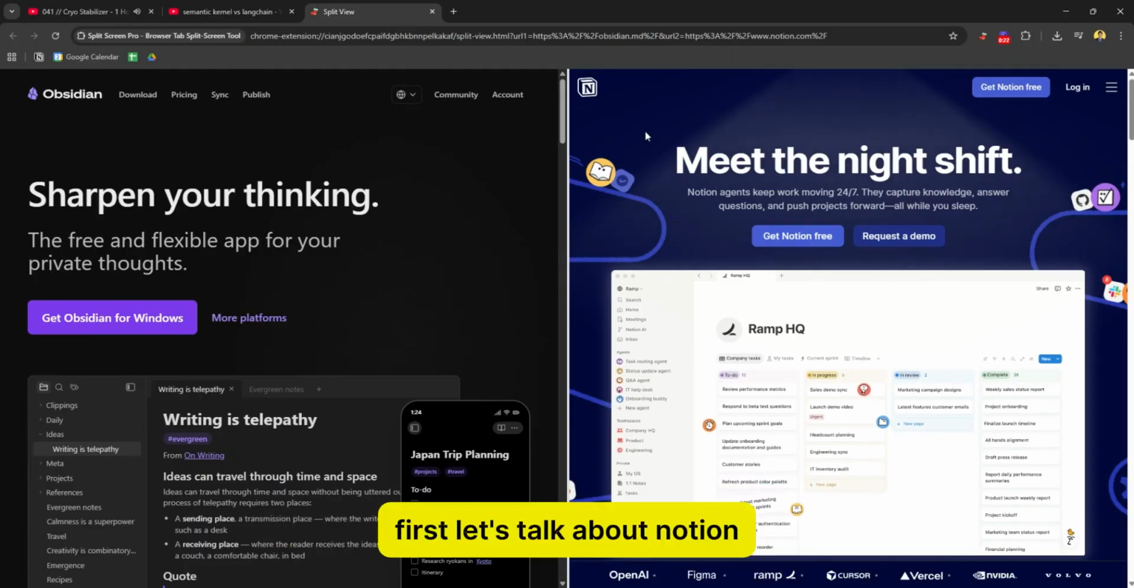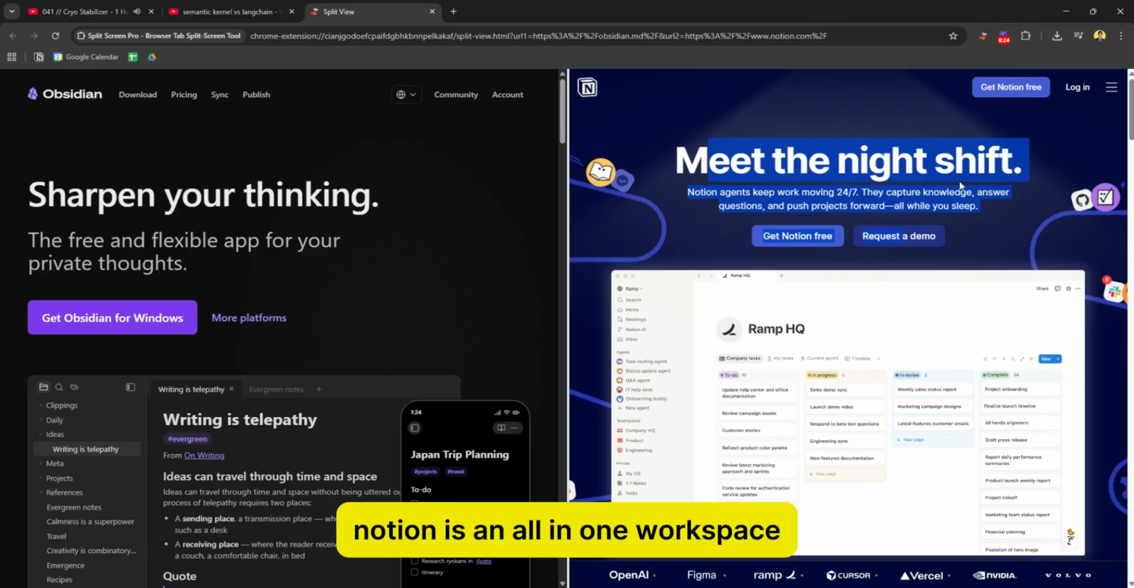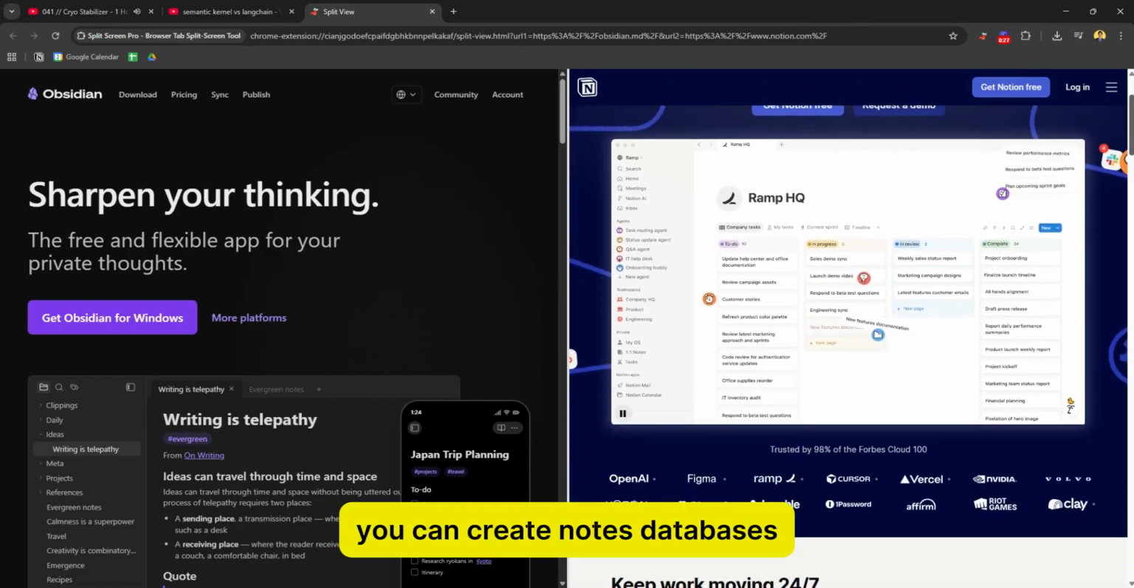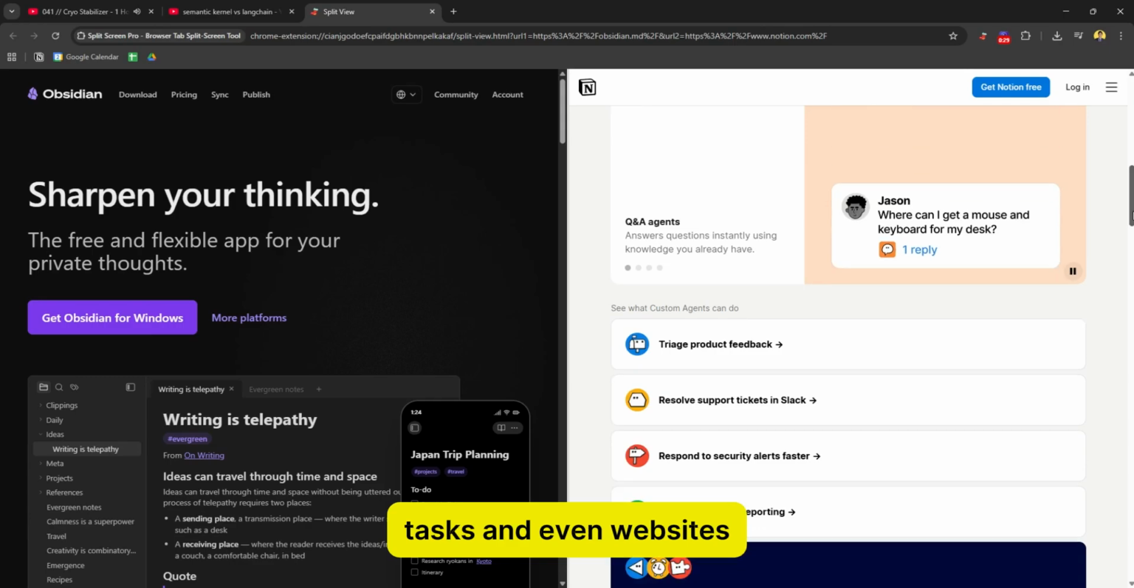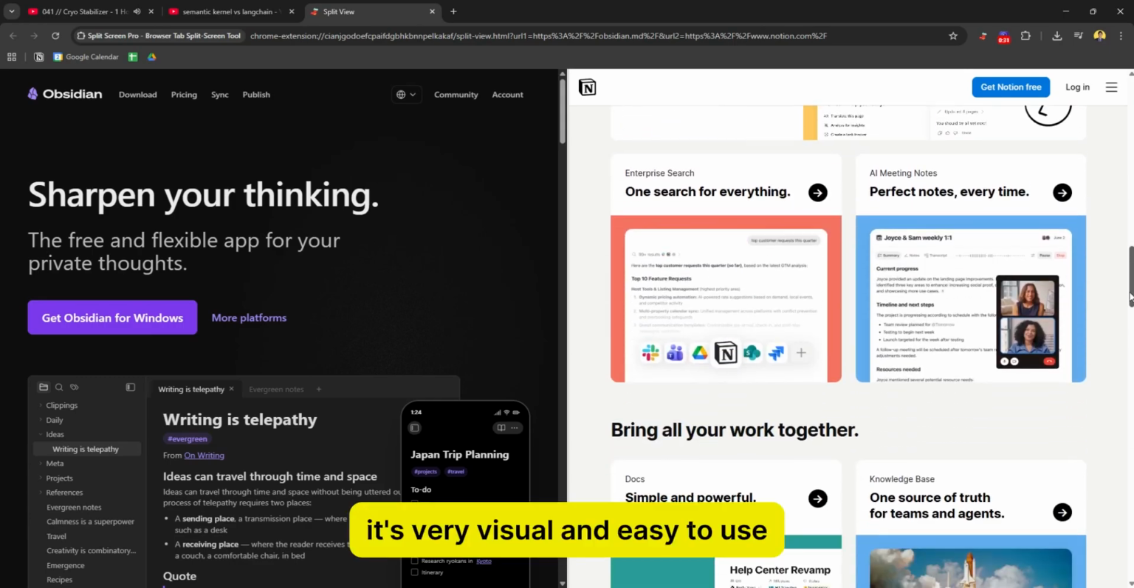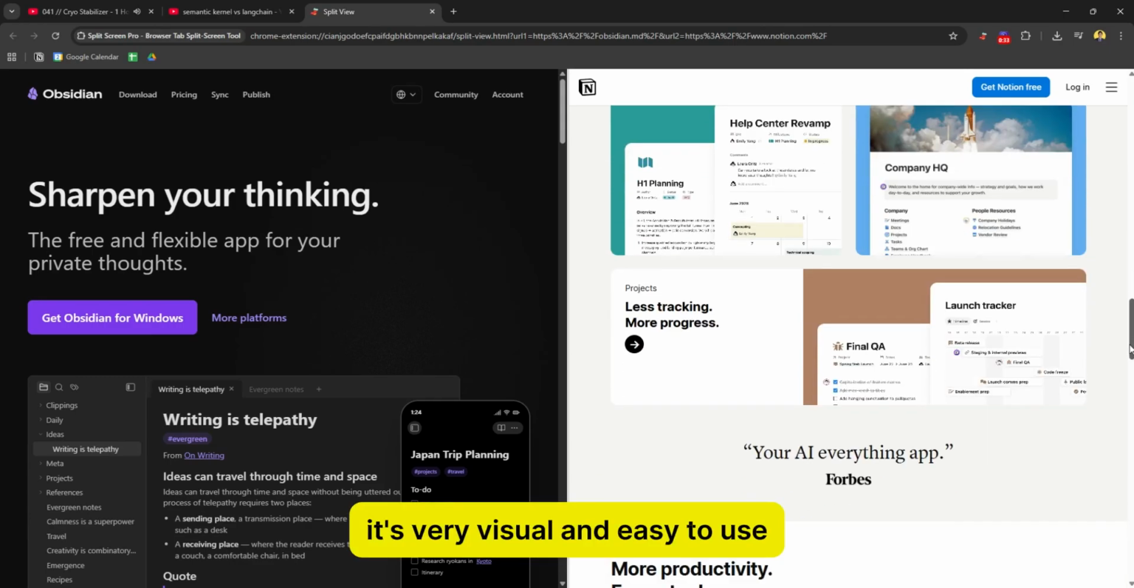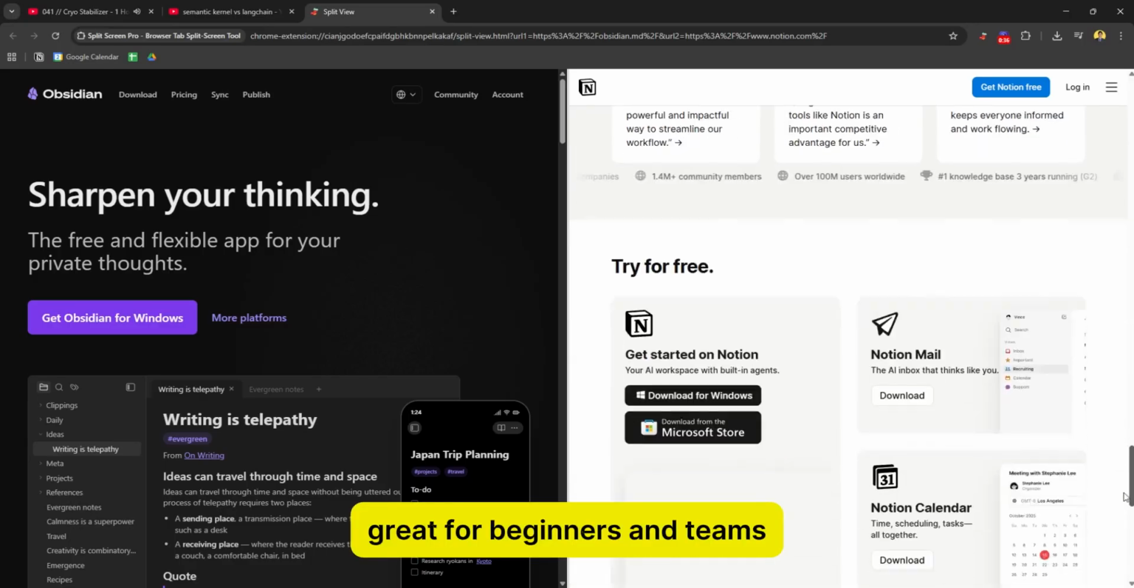First, let's talk about Notion. Notion is an all in one workspace. You can create notes, databases, tasks, and even websites. It's very visual and easy to use, great for beginners and teams.